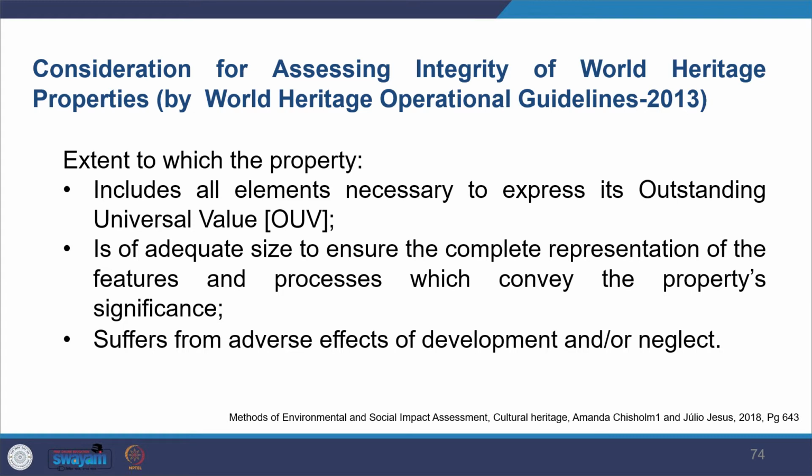While assessing the integrity of a place, you would be looking at the property, at the various elements which are necessary in that particular context. Like, you would be identifying the outstanding universal value of that place, and what size it is, whether it is of considerable size or not, and whether it is giving a complete picture or not.